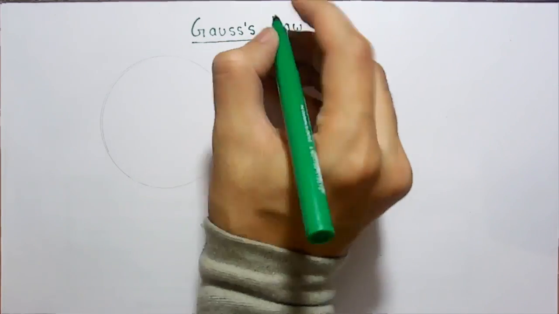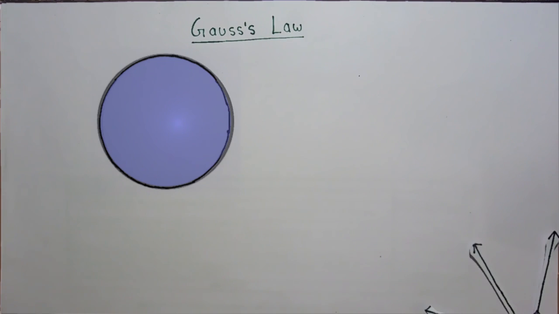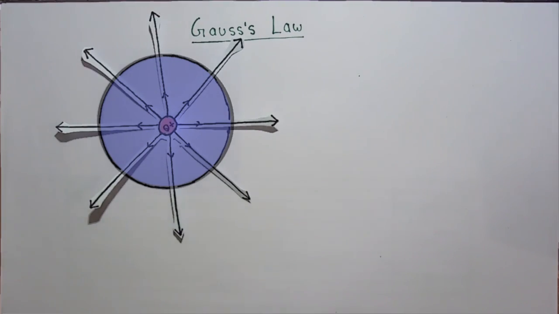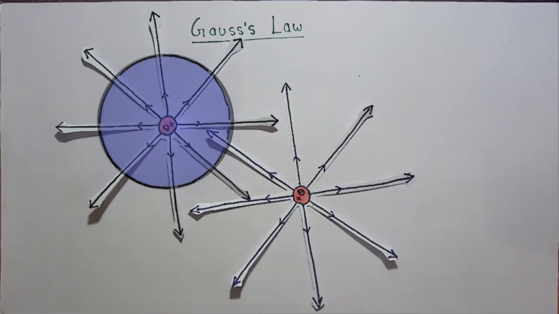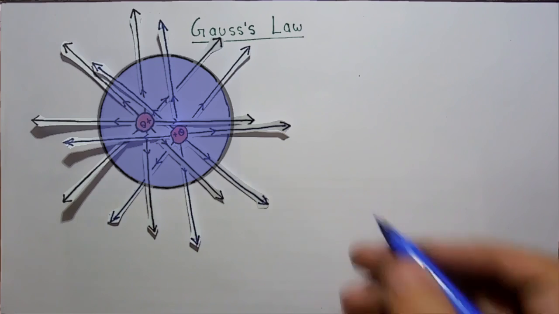Finally, we are ready to tackle Gauss law. Consider this special case of a closed spherical surface. But what is the flux through this surface? It's zero because I don't see any electric field lines passing through this surface. So what happens if I bring a unit positive charge and put it inside this closed surface? The flux does increase because there is now a definite amount of electric field passing through the closed surface. So what happens if I bring another unit positive charge and put it inside this closed surface? The electric field lines again increase.